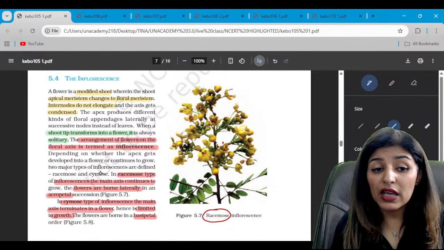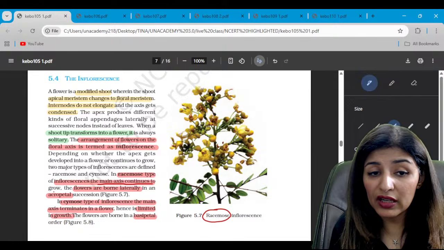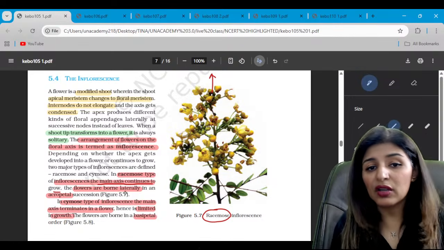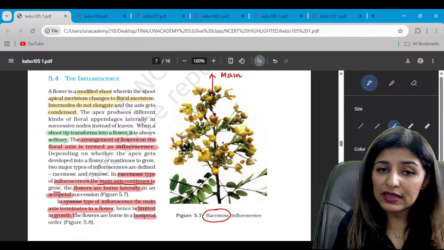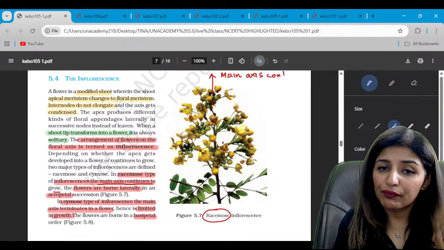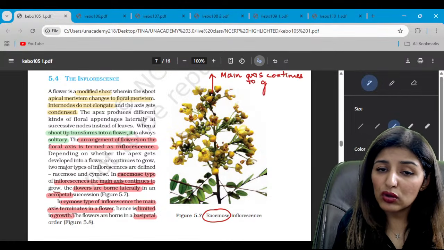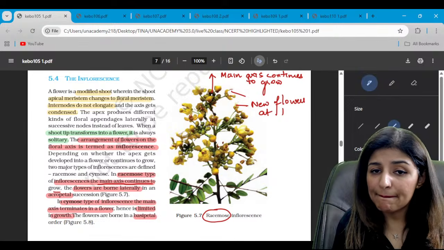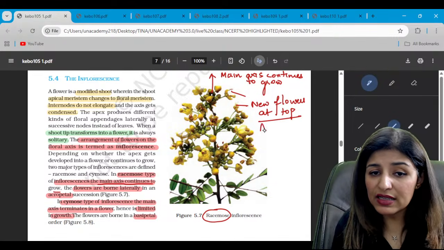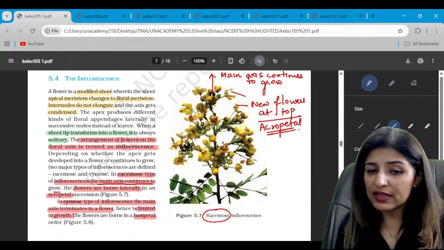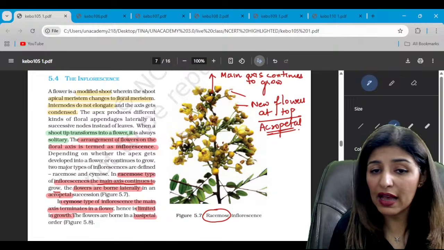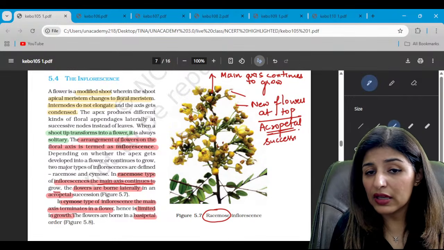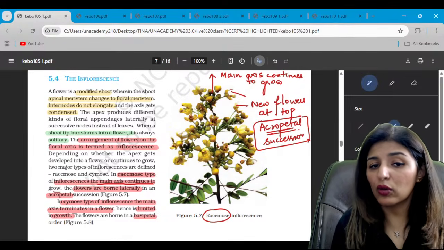What is racemose? In racemose, the main axis continues to grow. Do we see the main axis continues to grow? Here, main axis continues to grow, right? So, the new flowers will arise, the new flowers at top. So what do we call this? This is known as acropetal succession. So racemose inflorescence will always have acropetal succession. Yes or no?